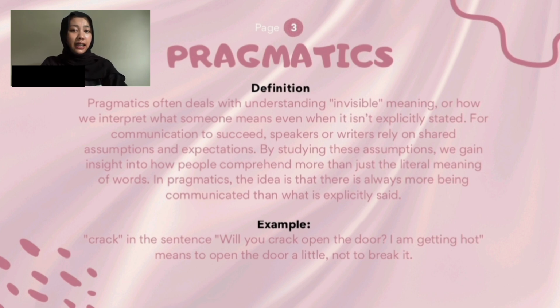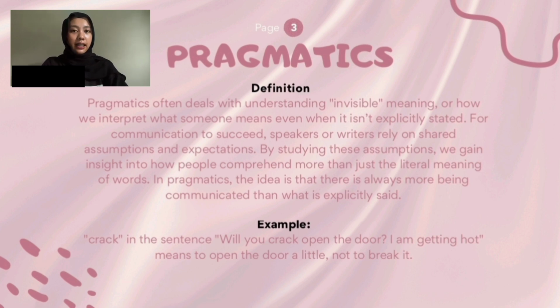So these deictic expressions rely on knowing the speaker's perspective, the location, and the time of the utterance to be interpreted correctly. For instance, the sentence, "You'll have to bring it back tomorrow because she isn't here today," is unclear without context to identify who, what, and when the speaker is referencing.